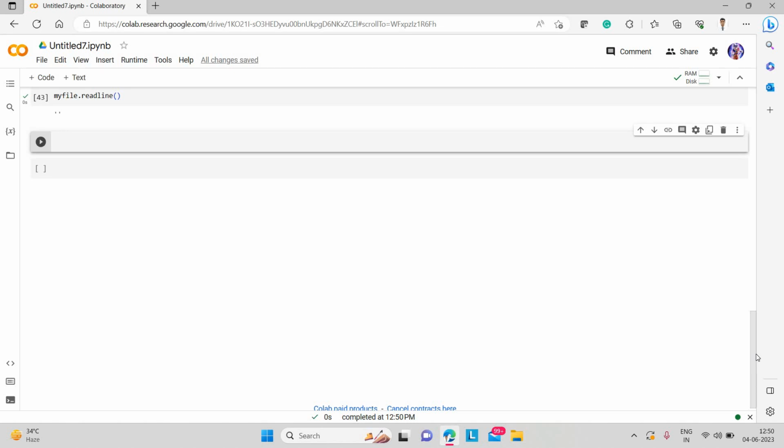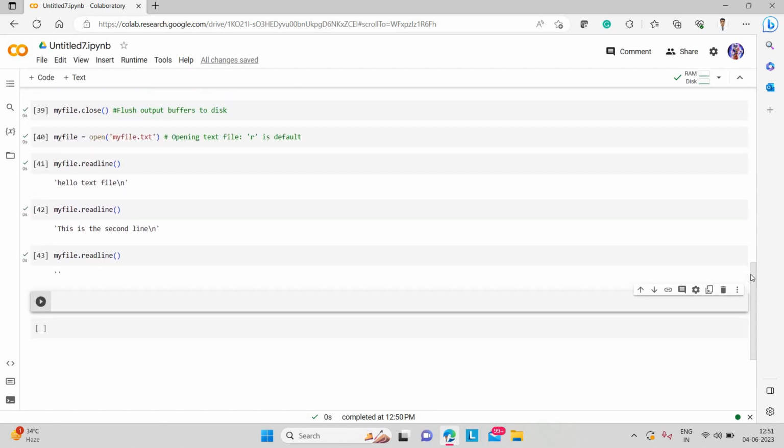So we are reading lines one by one, and if there are a lot of lines it would be difficult to call readline again and again. For reading each line I need to write myfile.readline, then again myfile.readline. So what we can do is print all the lines a single time. If there are a lot of lines, we'll use code that prints all the lines at once. This is optimizing code.